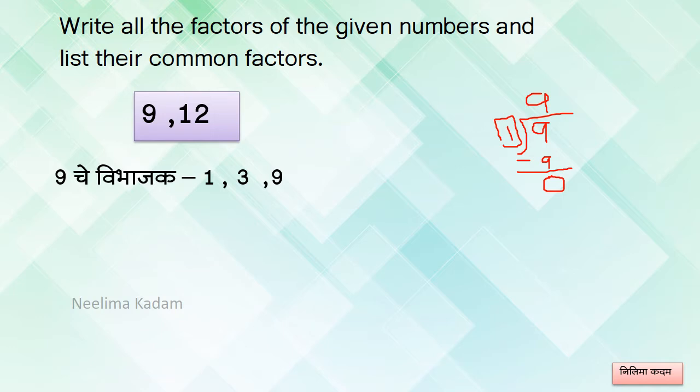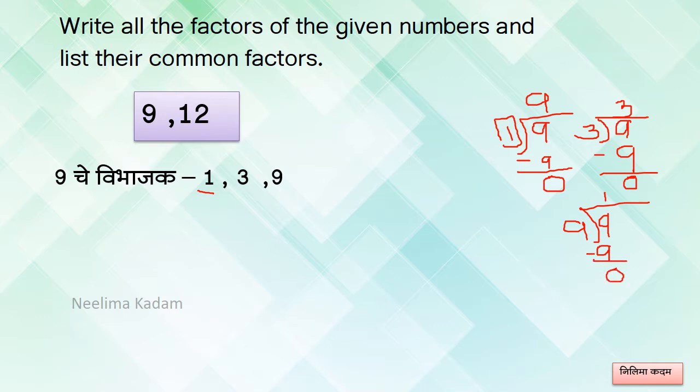So 1 is a factor. Again, 9 is also completely divisible by 3. We know that. 3 3s are 9. So the remainder is 0. And 9 is also divisible by 9. 9 1s are 9. Therefore, see here 1, 3 and 9 are the factors of 9.